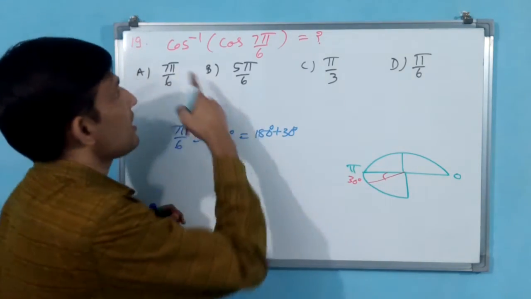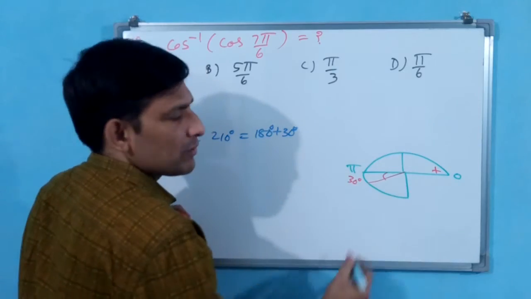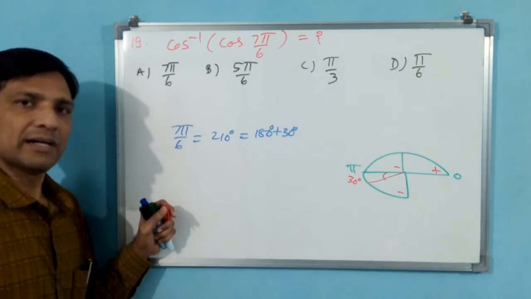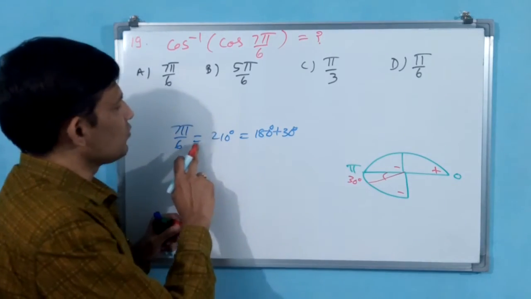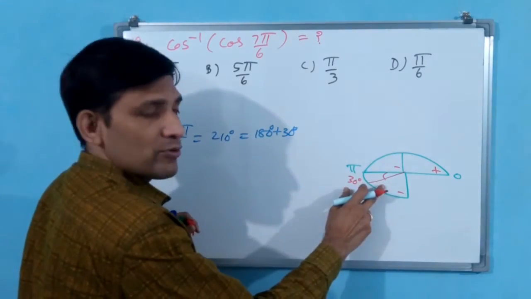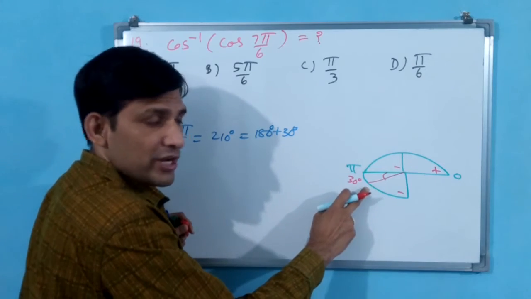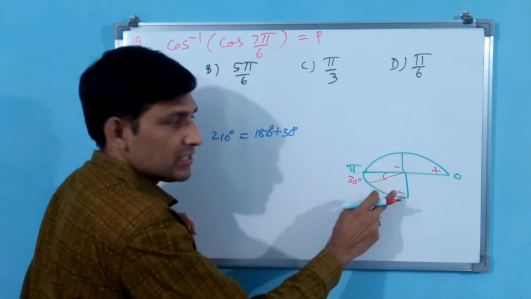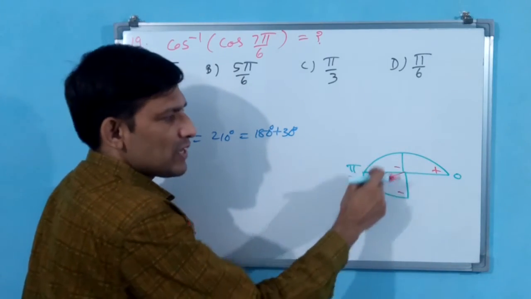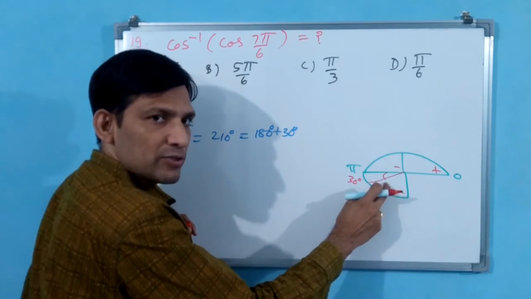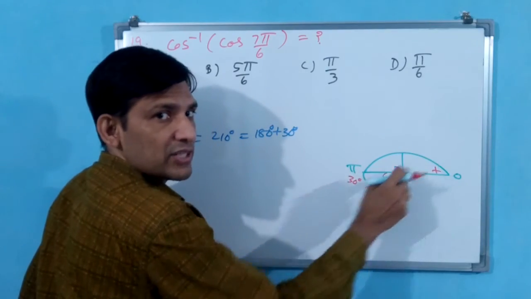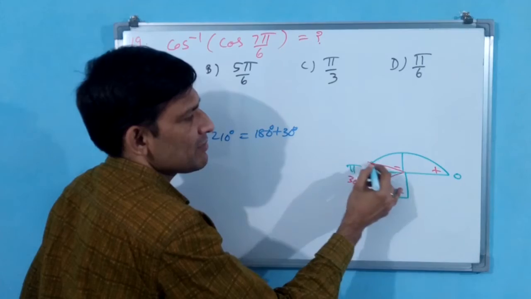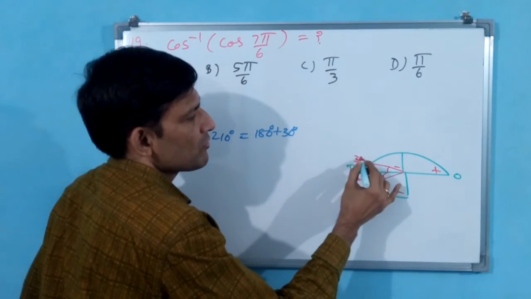See, for cos, this quadrant is positive, all positive, this is negative, and here also negative for cos. That is very important. You have to check whether the final value at 210 degree is negative or positive. If it is negative, then put the same angle in the negative area. If it is positive, as for tan it is positive here, then you put it in the positive area, same angle. Now because of cos, you put it in the negative area. Negative area means the same 30 degree you have to keep.